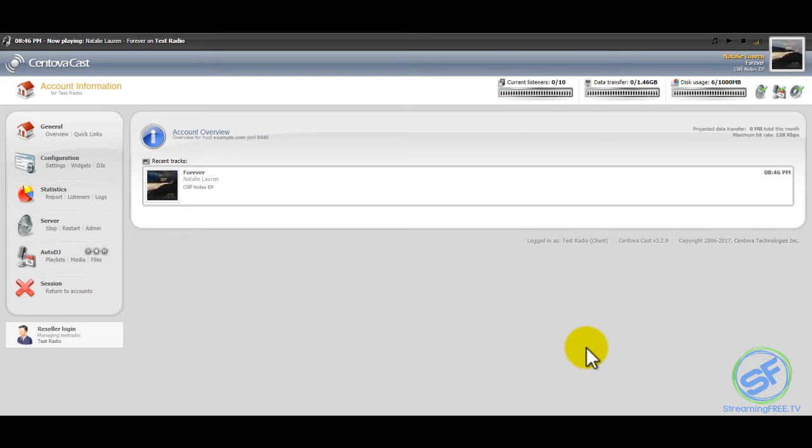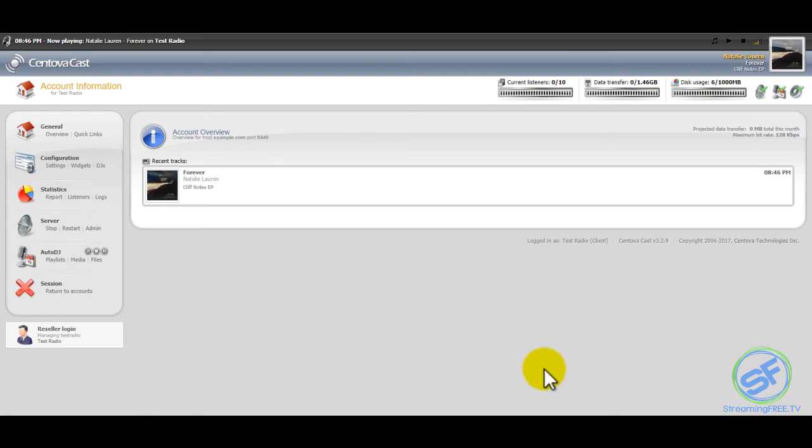There are certain things you want to make sure are already done in order for this to work. First, make sure your server is actually started and playing music. If it's not started and playing music, some features I'm going to show you right now you will not see until you start your station and have music playing. So let's get into the tutorial.